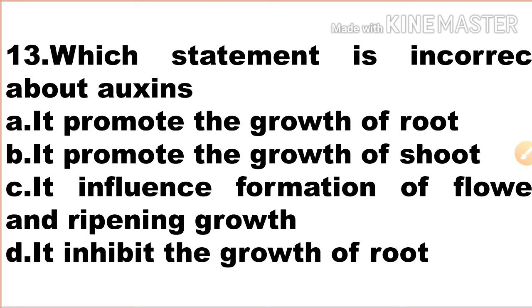So it's a growth hormone. So definitely it promotes the growth of root, shoot, flower and fruits. But option D says it inhibits the growth, so it's wrong. Option D is the correct answer, the incorrect statement about auxins.